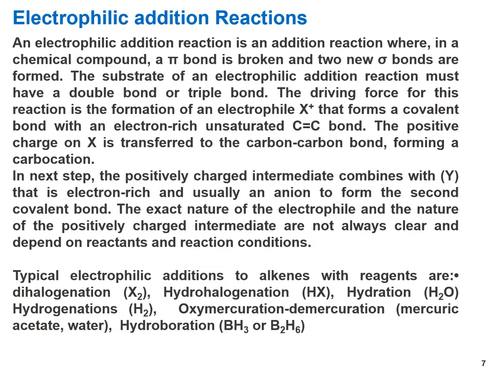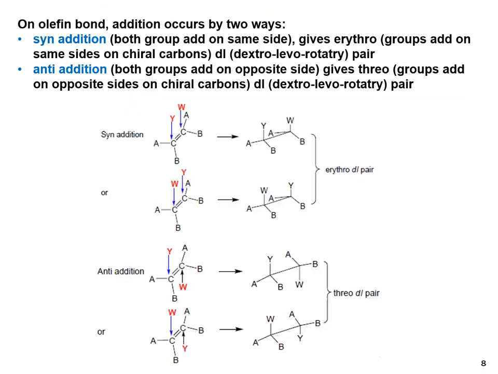Typical electrophilic addition reactions to alkenes with the reagents are dihalogenation, hydrohalogenation, hydration, hydrogenation, oxymercuration, demercuration, and hydroboration. These are the different types of electrophilic addition reactions. On an olefinic bond, addition occurs in two ways. The groups add on the double bond in two fashions.